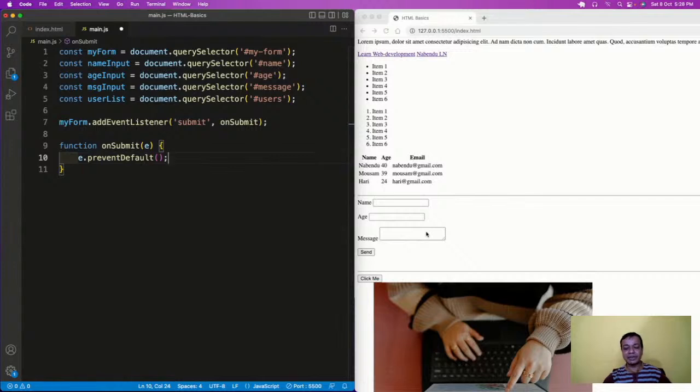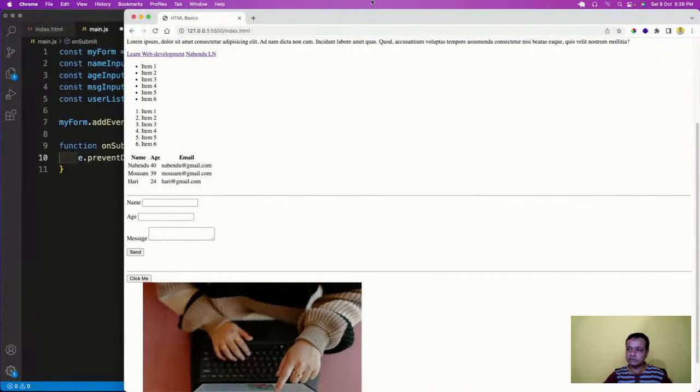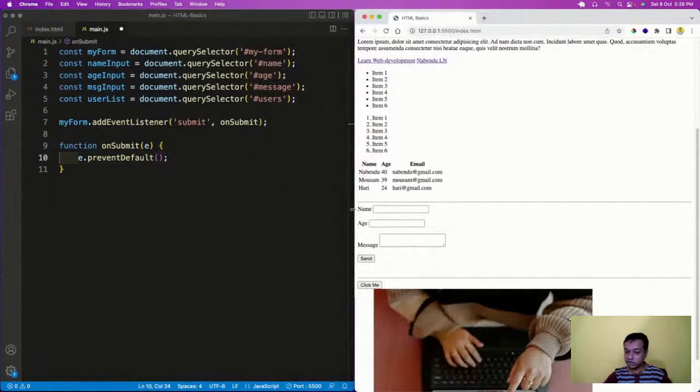That refresh and submitting something to the backend is from the PHP world. Someone was asking about PHP, and I said PHP is a dinosaur language for that reason. PHP was one of the starting languages for server-side programming, and everything used to be submitted from here. But JavaScript is also used in the backend, like Node.js. JavaScript doesn't like this refreshing, because it submits everything in a different way, not like PHP. That behavior we are stopping with E dot prevent default.